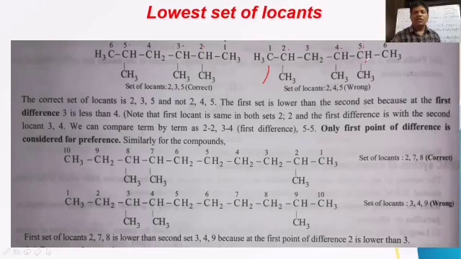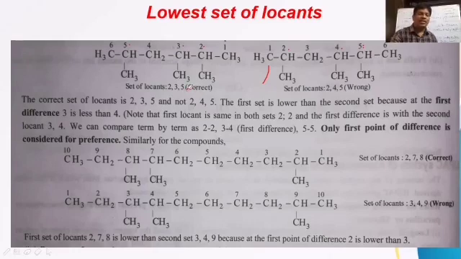So totally how many locants are there? 3 locants. What are they? 2, 4, 5. Here the locants for methyl branches are 2, 3, 5. Here there are 3 methyl branches, and here also 3 methyl branches. But the locants are changing.